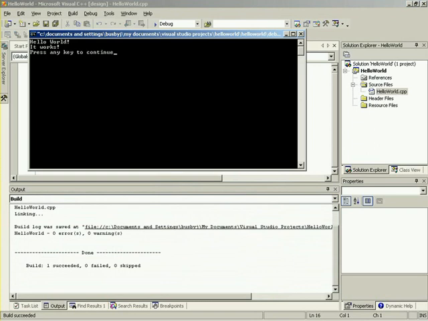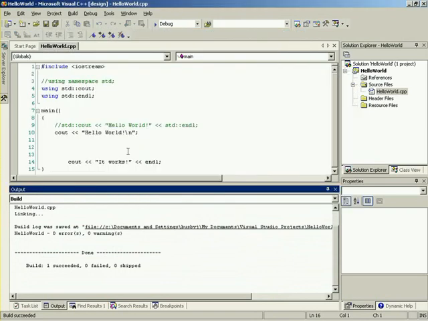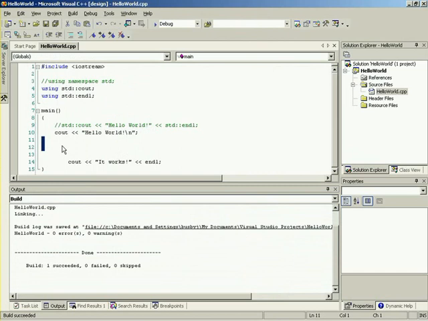It works. And as it says here, if we press any key to continue, notice that this white space means absolutely nothing. The compiler takes away all white space and doesn't really care. The only place where white space really makes a difference is inside of our quotation marks here when we're defining a string or something. Otherwise, you can put white space wherever you want, and please do so. Make your code clear. Make it nice looking. Put white space everywhere. Formatting is so important. Right, it very much is.